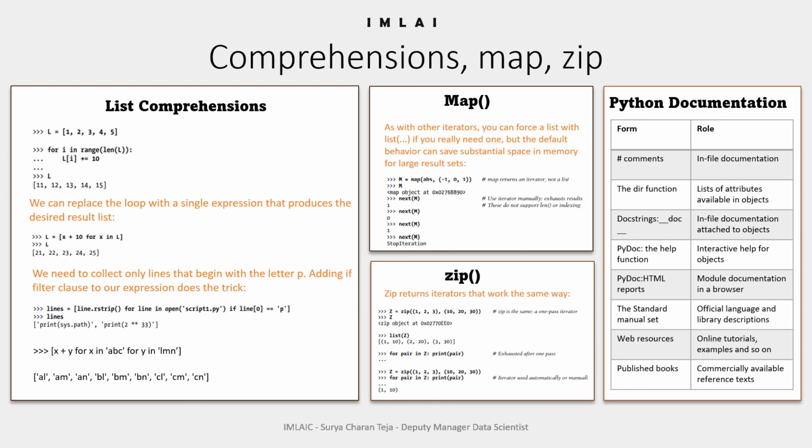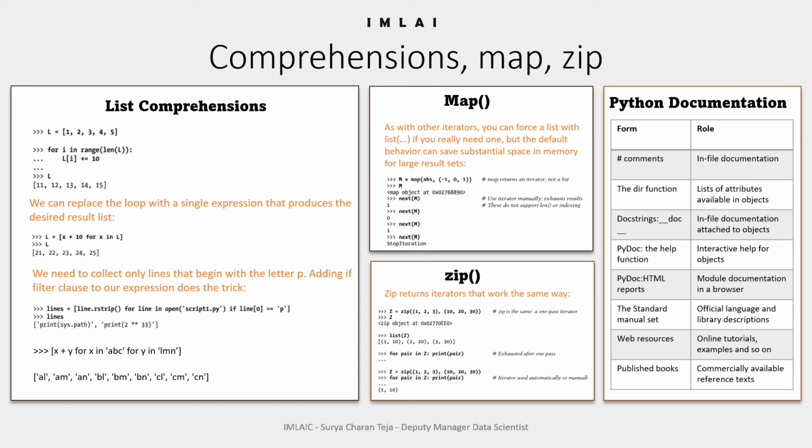And then we have the Python documentation. Basically, as food for thought, we must all know the way to find out and explore each of these things discussed so far. We Pythoneers call it the Python documentation.